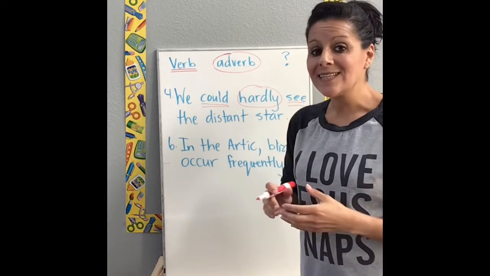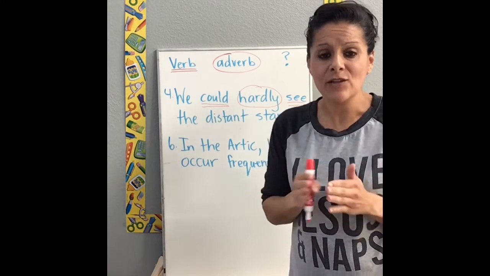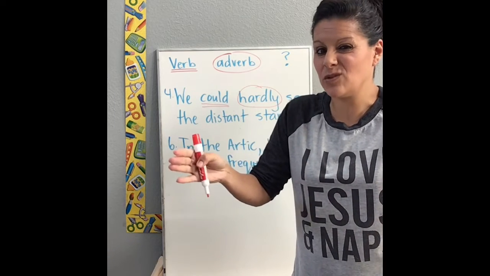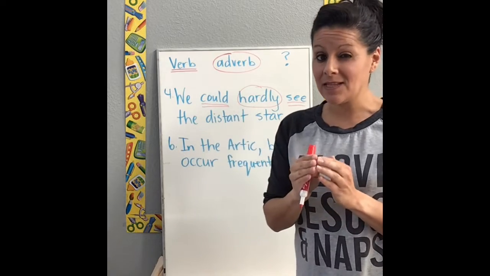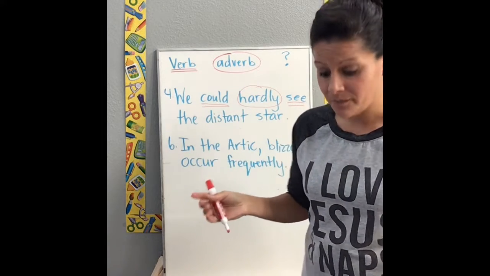Hardly. To what extent is like a measurement, okay? So to how much of it could we really see? We could hardly see it, okay? So to what extent kind of is like a measurement of how much, okay?